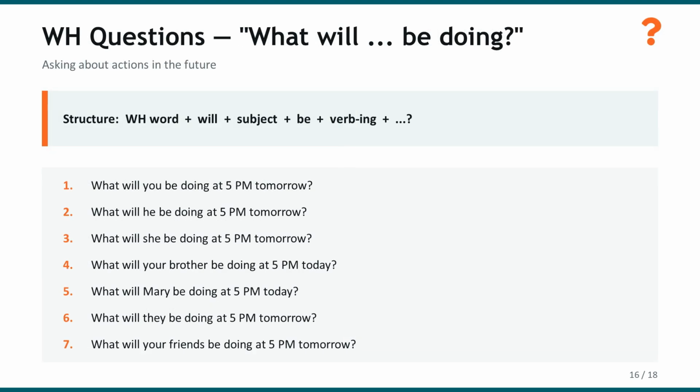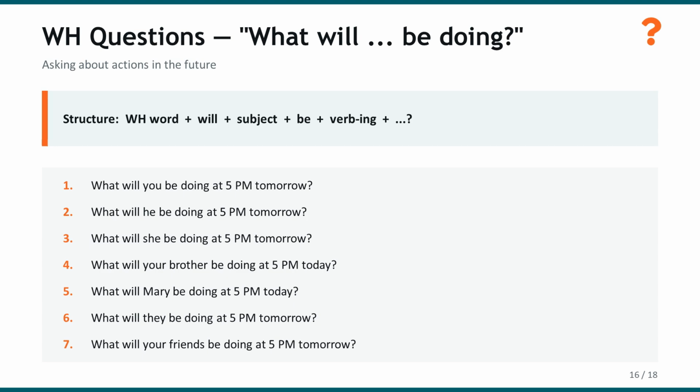Now let us learn how to form WH questions using the future continuous tense. WH questions use question words like what, where, when, and so on. The structure for WH questions is WH word plus will plus subject plus be plus verb with ing plus the rest of the sentence and a question mark. Let us start with what questions.